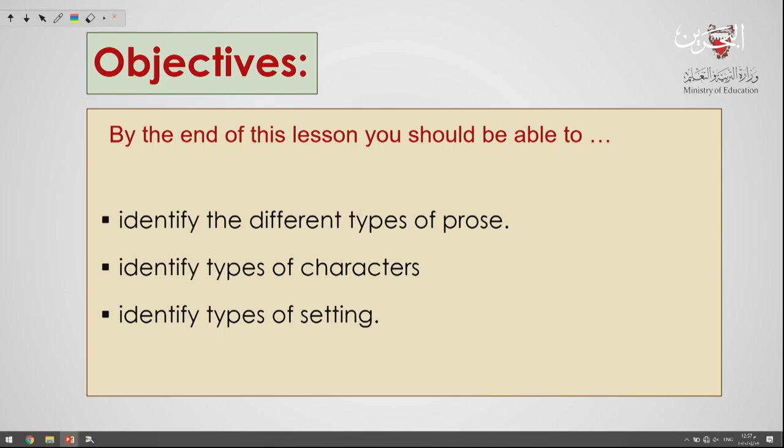By the end of the lesson, you will be able to, first, identify the different types of prose, identify types of characters, identify types of settings. So these are the three main goals that you will be able to achieve at the end of this lesson.